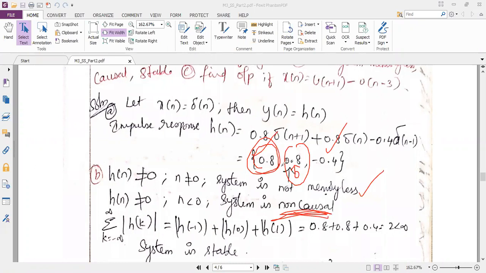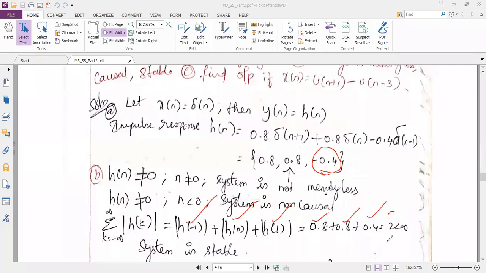And see, if you have sample values in the question, summation of k equal to minus infinity to plus infinity h of k implies all the sample values you have to add. So if you add all the sample values, check whether you are getting 2 as the answer. See here, minus 0.4, minus 0.4 means magnitude only we are taking. So 0.8 plus 0.8 plus 0.4 is equal to 2, which is less than infinity. The system is stable.